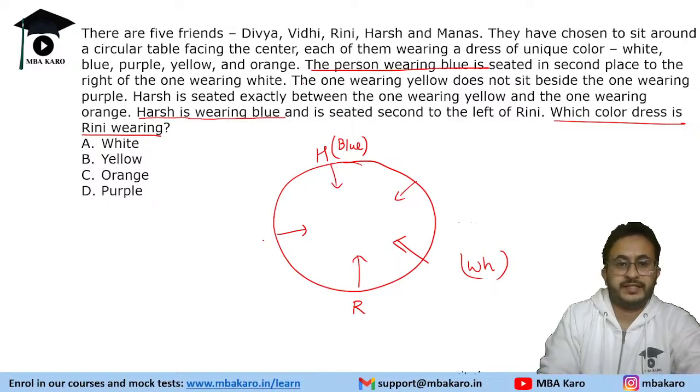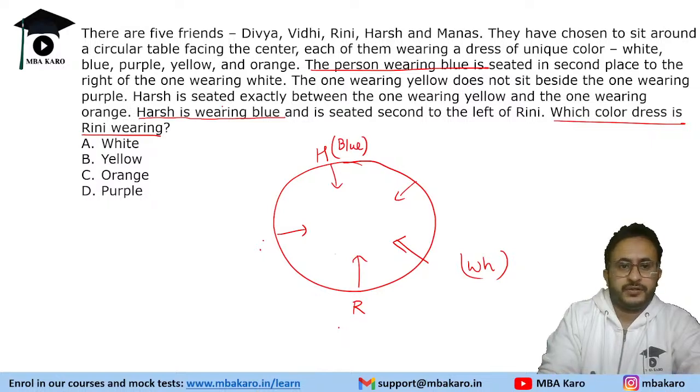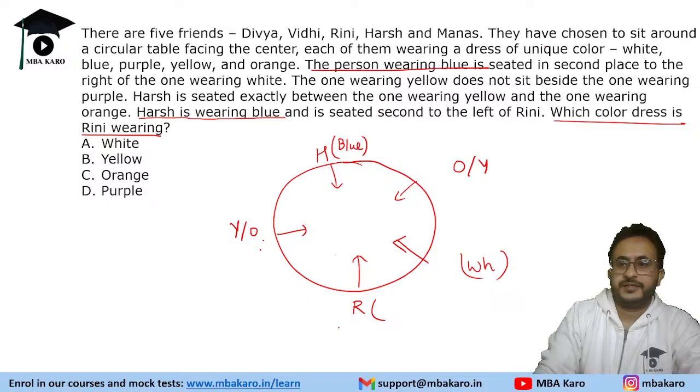Now, it says that the one wearing yellow does not sit beside the one wearing purple. So yellow and purple are not together. So they cannot be these two. I mean, they can be any other. Harsh is seated exactly between the one wearing yellow and the one wearing orange. So these two people are yellow and orange in any order. So white is placed, blue is placed, yellow and orange are placed. The remaining color is purple.